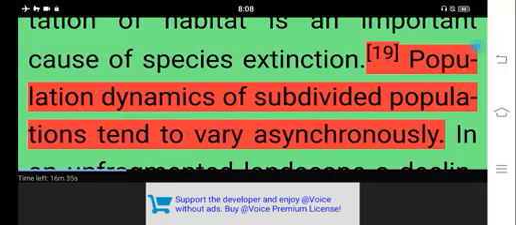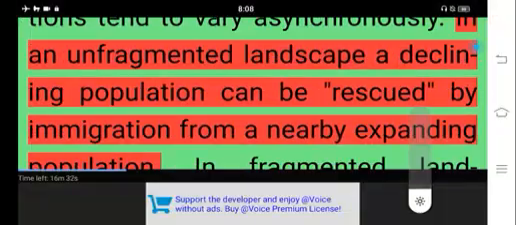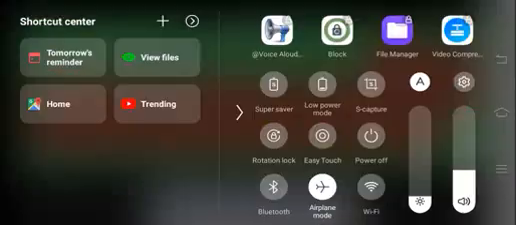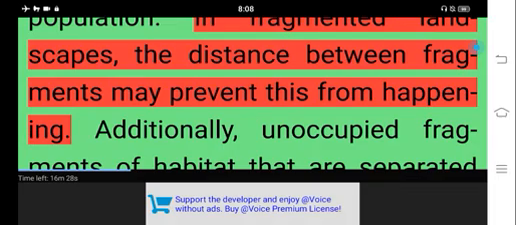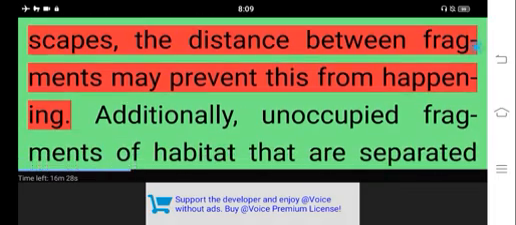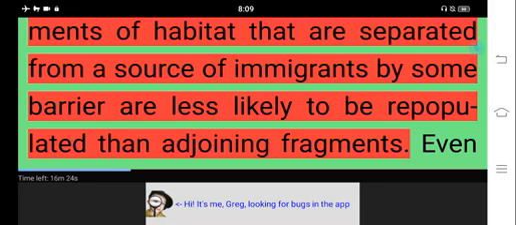Population dynamics of subdivided populations tend to vary asynchronously. In an unfragmented landscape, a declining population can be rescued by immigration from a nearby expanding population. In fragmented landscapes, the distance between fragments may prevent this from happening. Additionally, unoccupied fragments of habitat that are separated from a source of immigrants by some barrier are less likely to be repopulated than adjoining fragments.